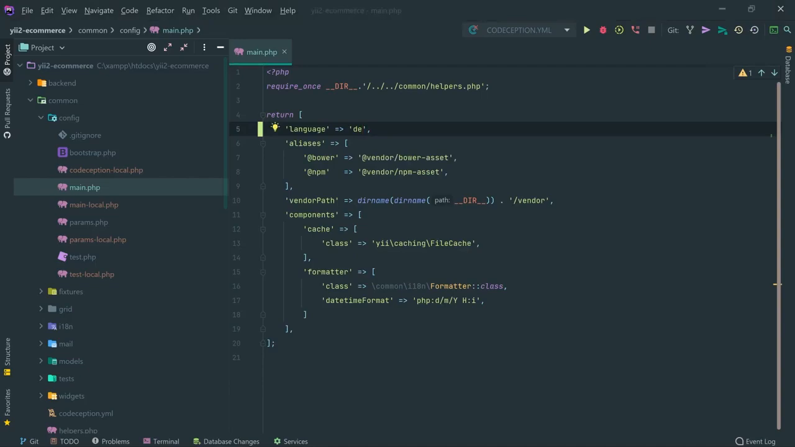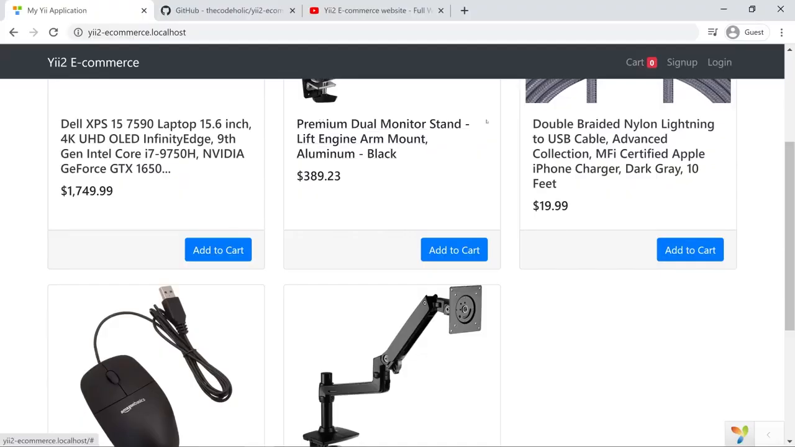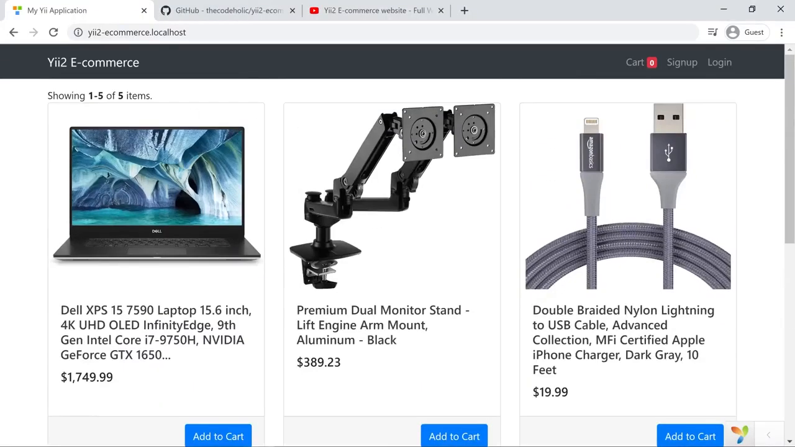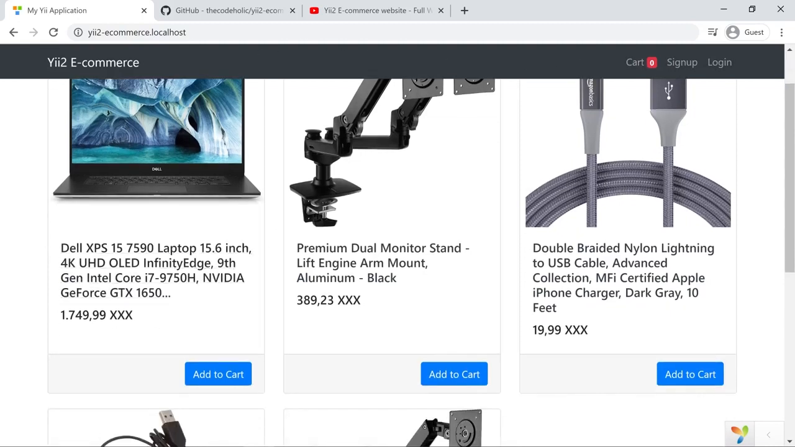Okay, so I'm going to save that, go into the browser and pay attention to this, showing 1 to 5 of 5 items. So reload the page and look at this. So this was actually changed into German text. The sign up, login, cart, they are not actually changed, but this was changed. Also pay attention that right here previously we had $, but now we have XXX.